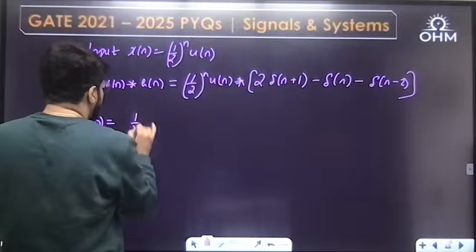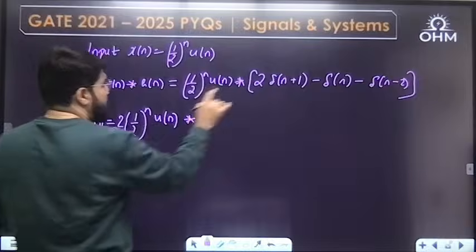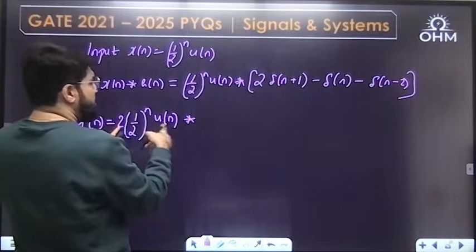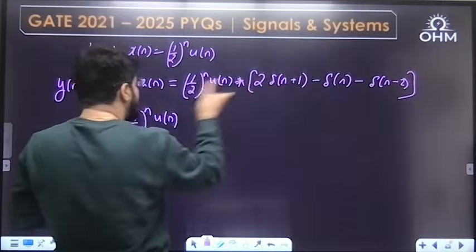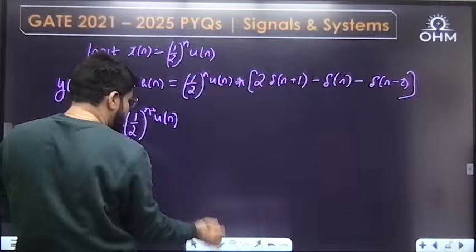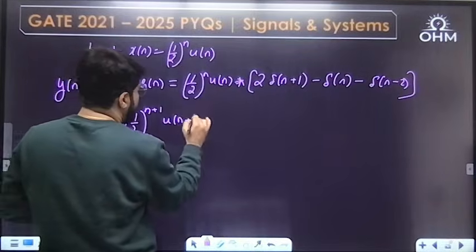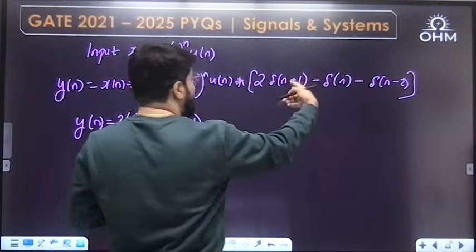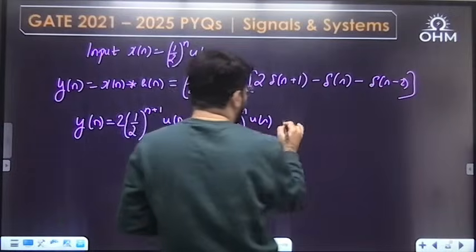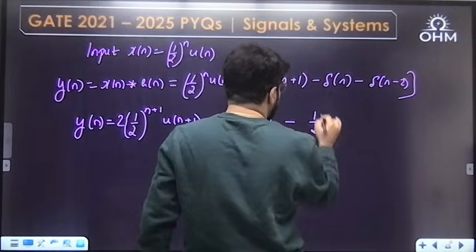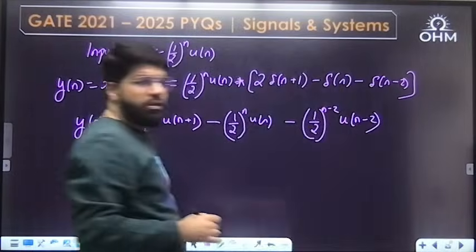So half power n un convoluted with 2 delta n gives the same thing, times 2. For delta n plus 1, time shifting you apply here also: half power n plus 1, u of n plus 1. Next, minus xn convolution delta n is xn only, half power n un. Minus xn convolution delta n minus 2 gives half power n minus 2, u of n minus 2, time shifting applied to the input as well.